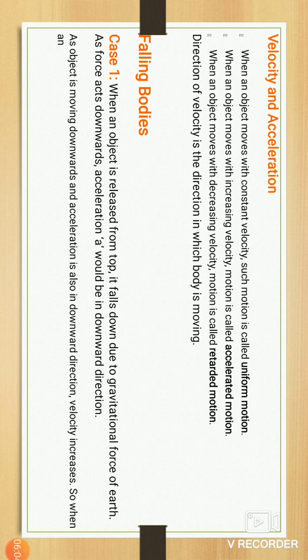Why? Because of the gravitational force. Earth acts a force on everybody on the earth, and that's why earth acts a gravitational force on your mobile or any object released from the top.